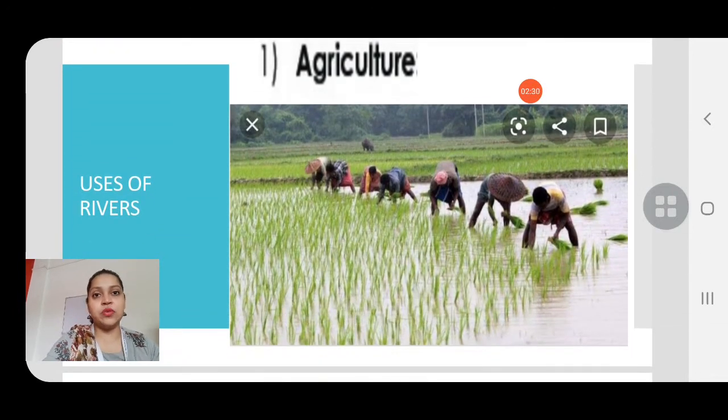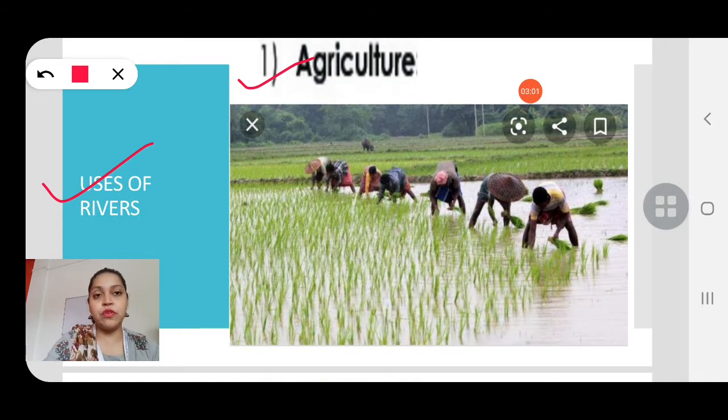Today you will do, children, uses of rivers. Now you see in your book, in the third page, in your last paragraph, in the lower part of your third page, it's given uses of rivers. How are rivers useful to human beings? First, rivers are useful in the sector of agriculture, that is farming.